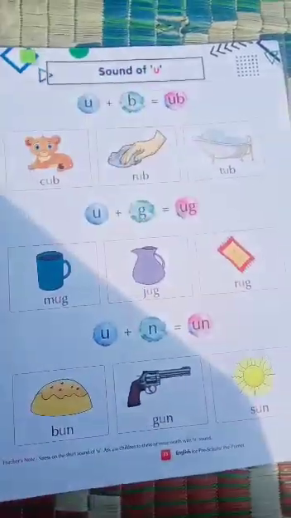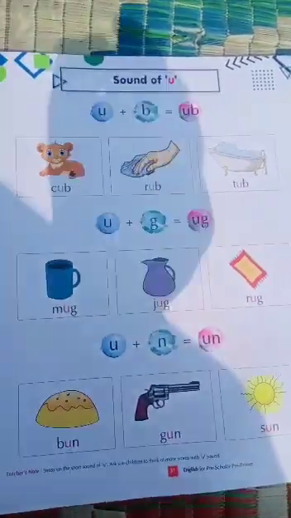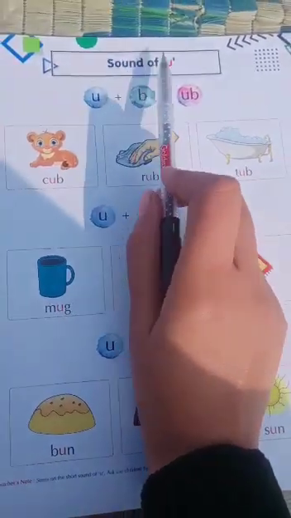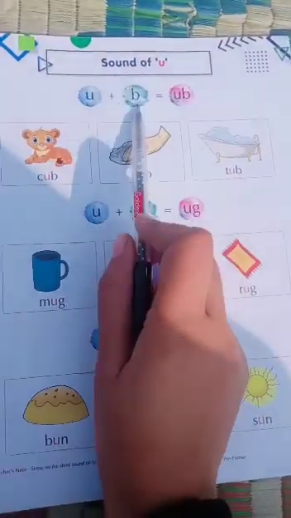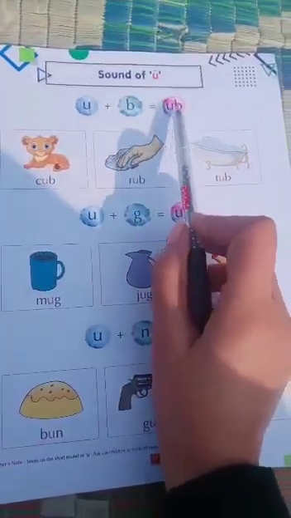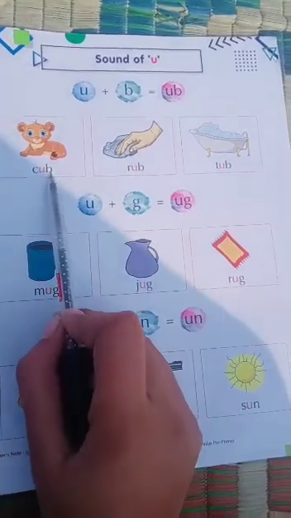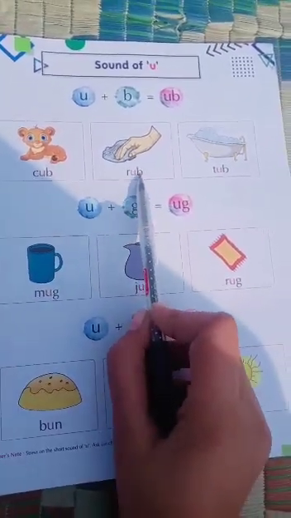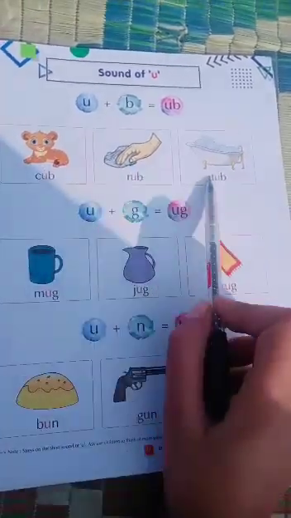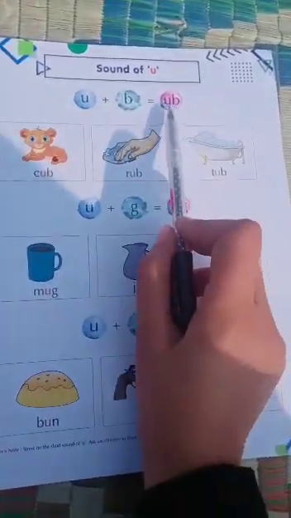Hello students, now this is our English oral work and our topic is the sound of U. U plus B is pronounced as ub. Cub, cub. Rub, rub. Tub, tub. So these were some of the examples of ub.